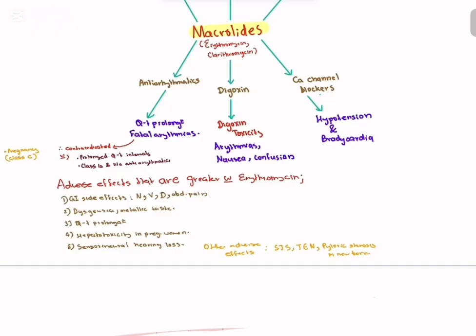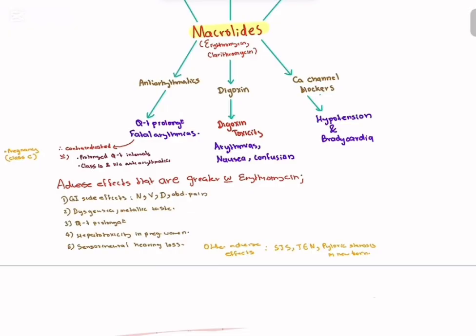So what are the general indications of macrolides? Macrolides are indicated for both typical and atypical pneumonia. Atypical pneumonia includes even mycoplasma pneumonia. In typical pneumonias, we treat according to the CURB-65 score. In CURB-65, C is for confusion, U is for blood urea levels, R is for respiratory rate, B is for systolic blood pressure, and 65 is for age. Generally for low scores like 0 or 1, we give amoxicillin, and higher grade penicillins like co-amoxiclav are combined with clarithromycin in moderate cases, and in severe cases we combine ceftriaxone with clarithromycin.